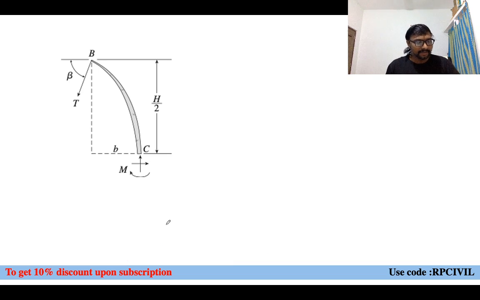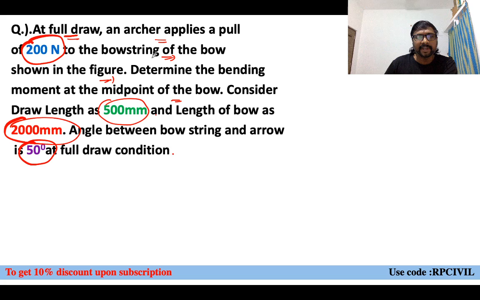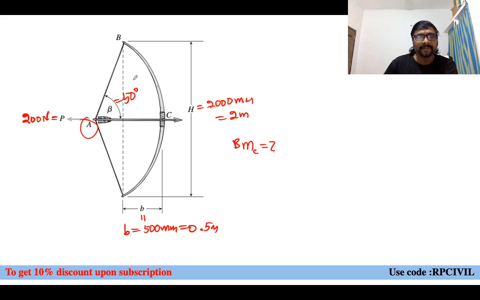Now when it comes to the free body diagram of this portion BC, yes or no? Because if you want to calculate bending moment at C, you only consider this BC portion, right? Either upper portion or lower portion you can consider. Yes or no? Bending moment is what? Algebraic sum of the moments either on left hand side or on either side of this point considered only or not. We are considering BC side.